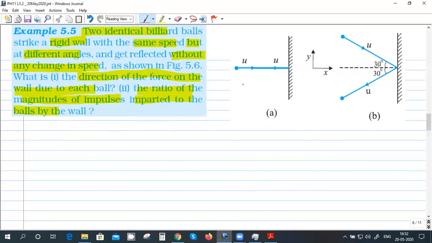So in the first case, it's going and hitting straight, at 90 degrees, and is coming back. So what is the force exerted on this wall by the ball? It is the rate of change of momentum.